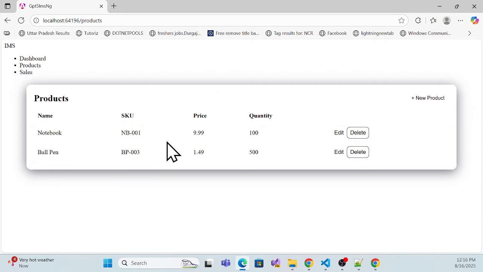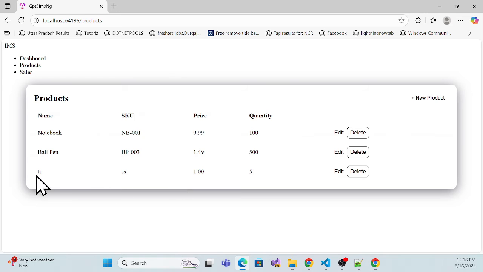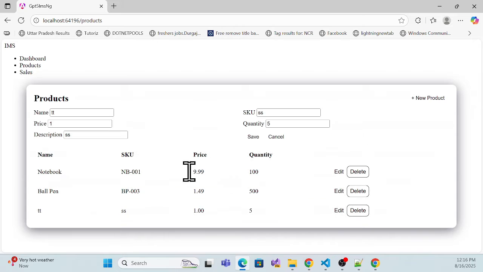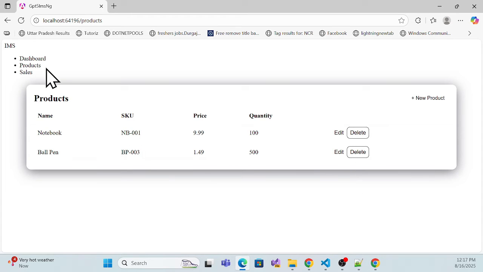Okay, and I think it is the dashboard, also navigation is not working. But if I add a new item, let me test that. Price 1, quantity 5, description something, and save it. Cool. Okay, now I am able to save it, right? Even if I want to edit, yes, I am able to edit also. Edit, cool. If I want to delete, delete also works. So that means the functionality is working, right?